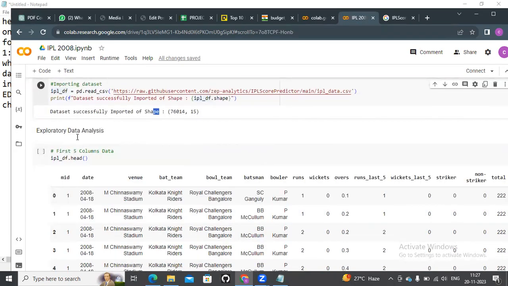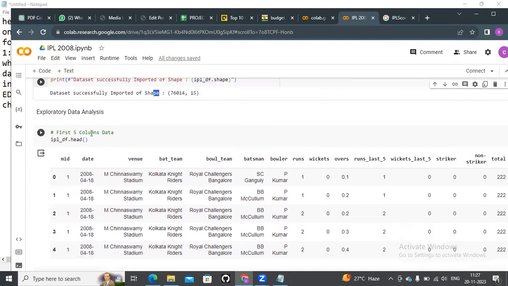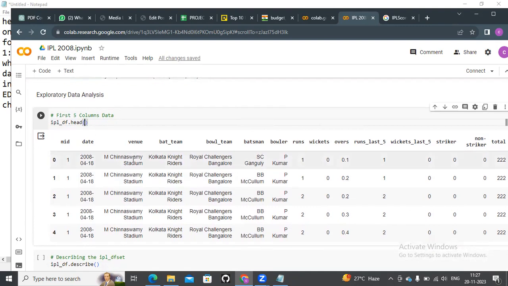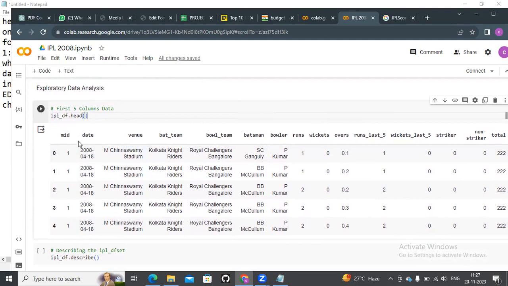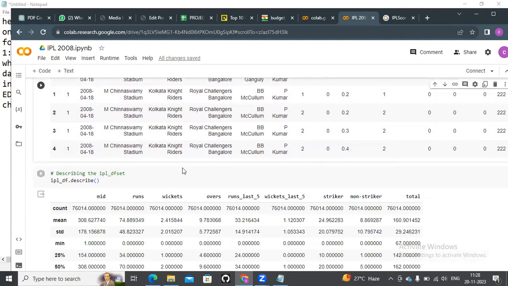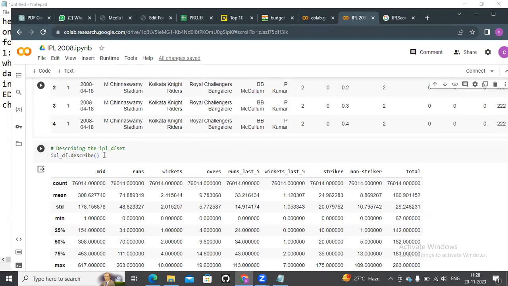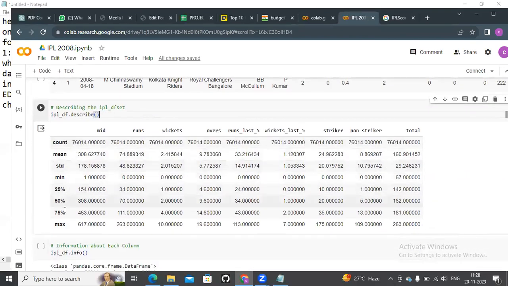That is the exploratory data analysis task. We just show the top head values. How many head values you need goes in the bracket section. Here we have features like match ID, date, venue, batting team and bowling team, and so on. For describing our IPL dataset,